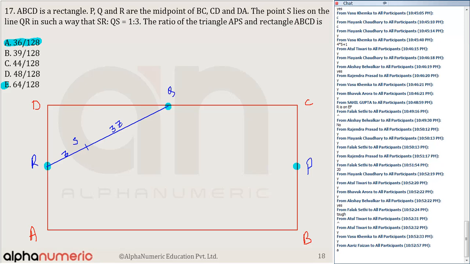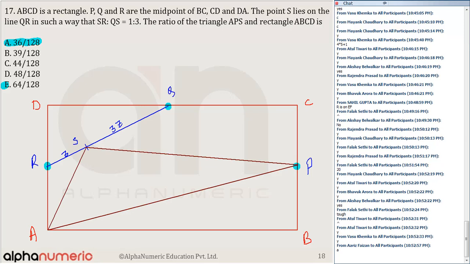The ratio of the triangle ABS. So I need to find out what is the ratio of the triangle ABS with respect to the rectangle. You may use a calculator. Alright. So quite a complicated figure. चलो देखते हैं. So let's say the ratio is 1:3, और कुछ भी given. I'm just drawing this line.